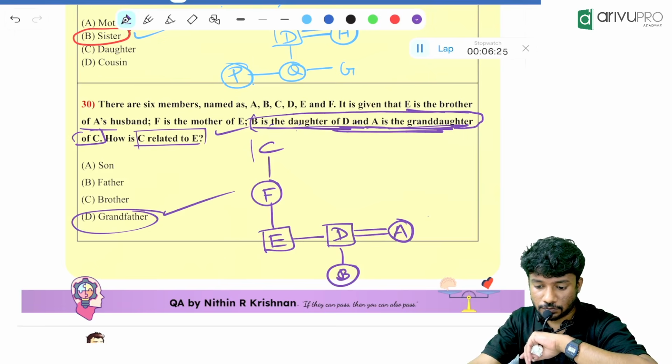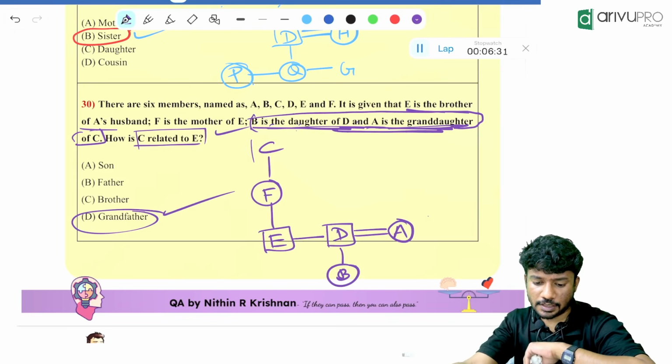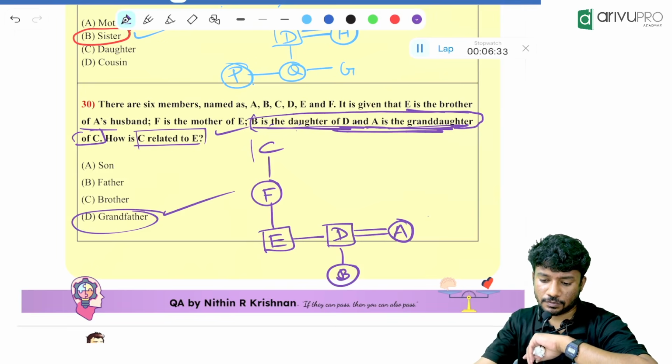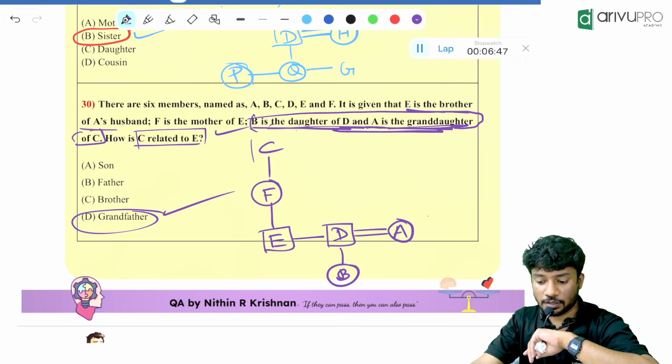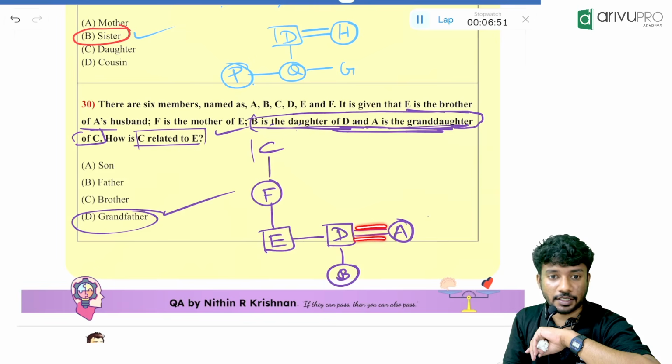She is the granddaughter of A only. There is no connection between E and A. Where? I didn't understand that. C is E's grandfather. Correct. But in the question they gave A is the granddaughter of C. Okay, that is the problem, because it is like the husband side. Correct, it is coming to the sibling side. That's what I told you.